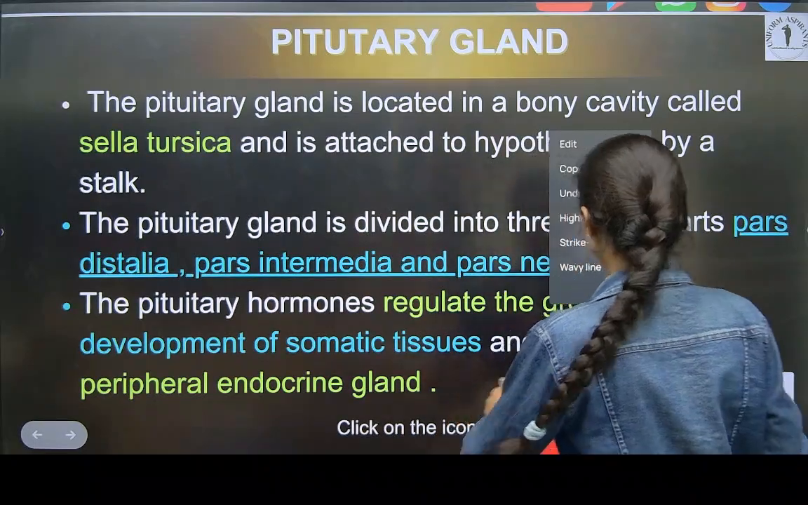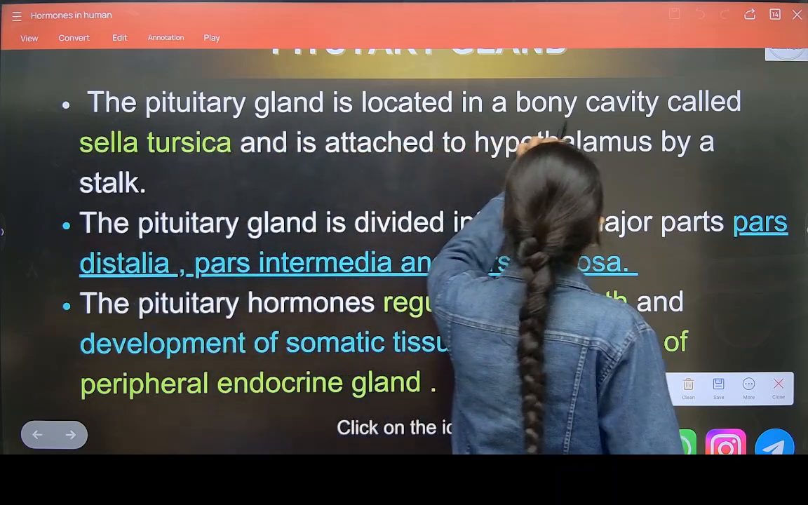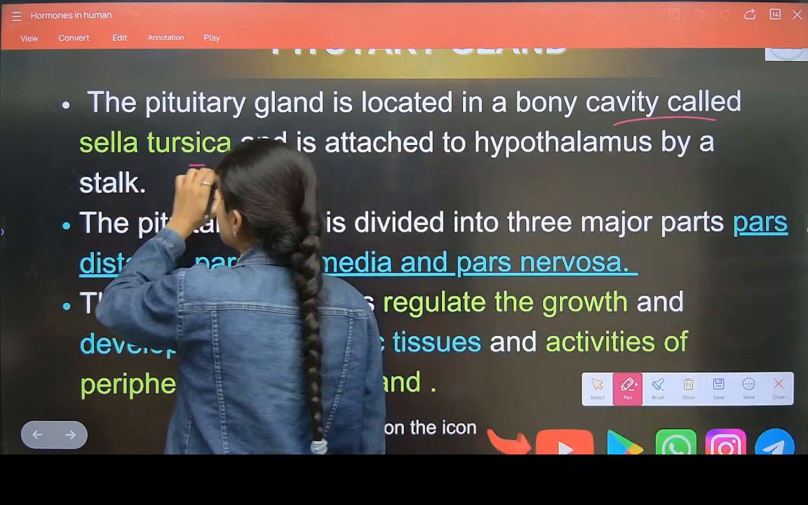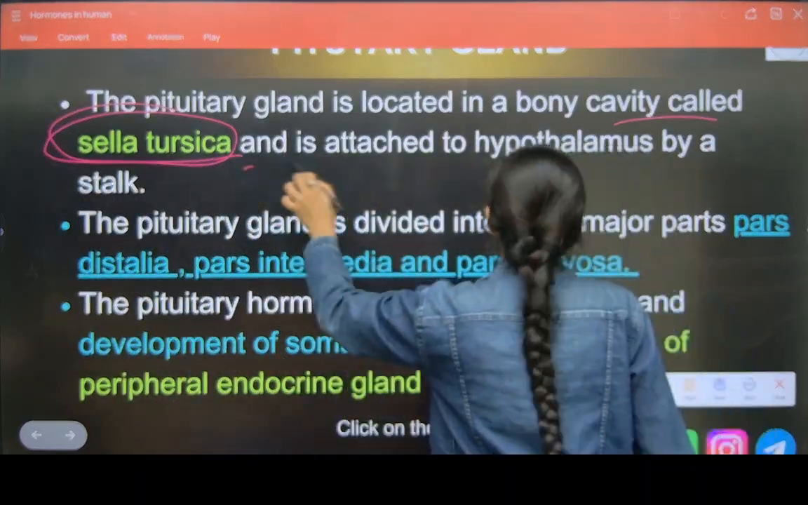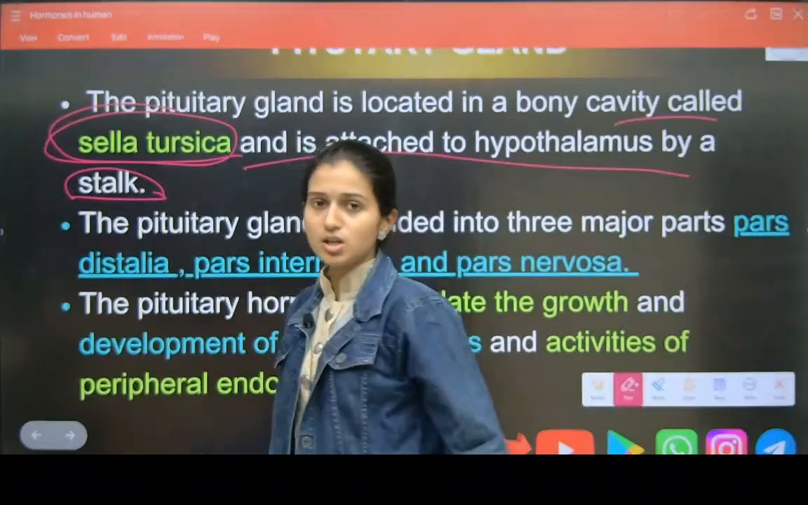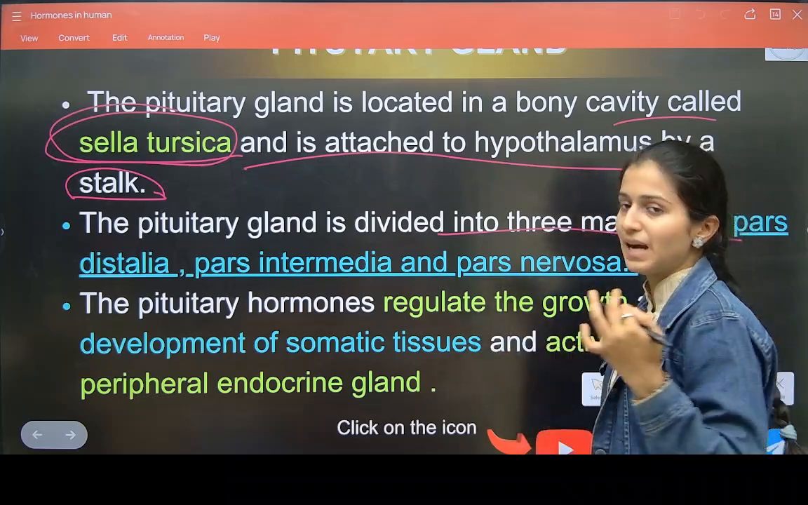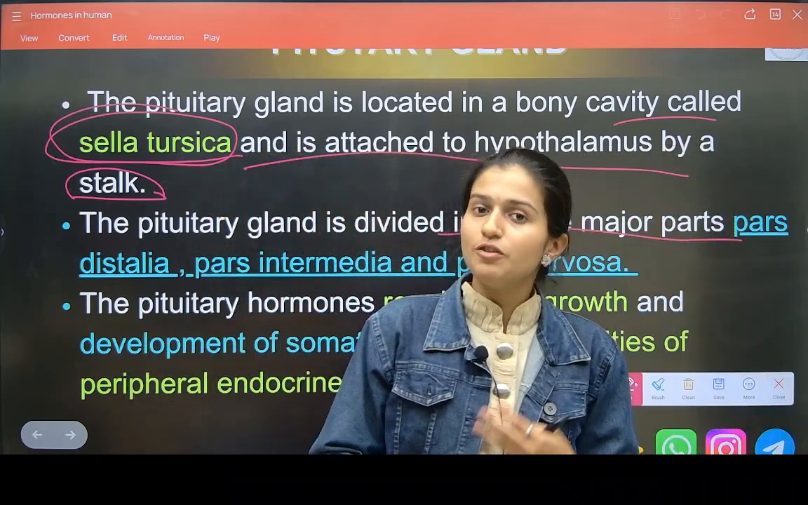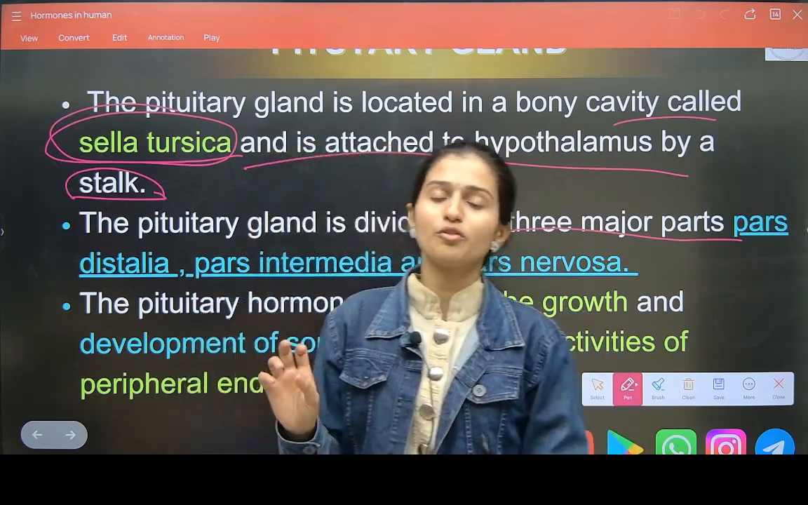Okay. Now see here. The pituitary gland is located in a bony cavity called sella turcica. Note this down: sella turcica. And it is attached with the hypothalamus with a stalk, as I told you now. The pituitary gland is divided into three parts. There are different functions of different parts. We will learn this, but this is an important hormone gland of the body.